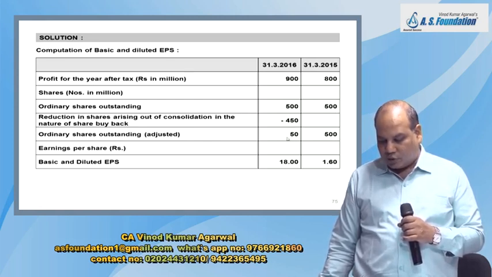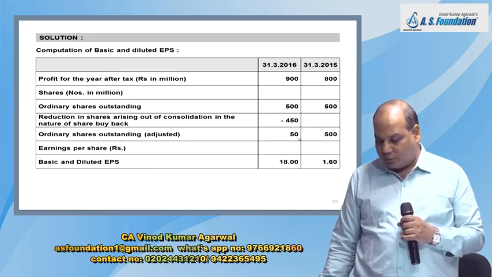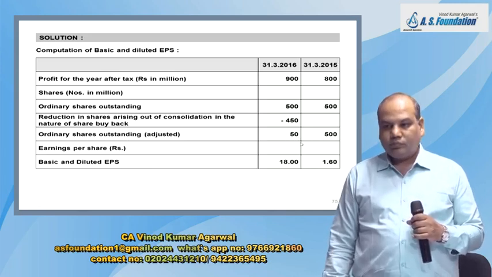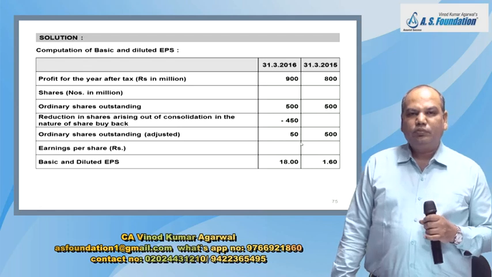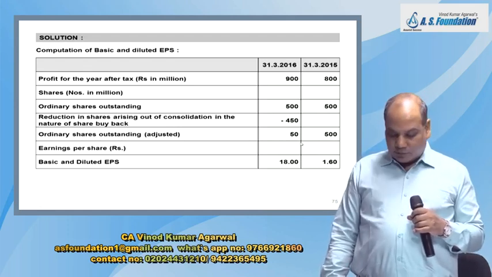Now write down, therefore, ordinary shares outstanding: 50 and 500.